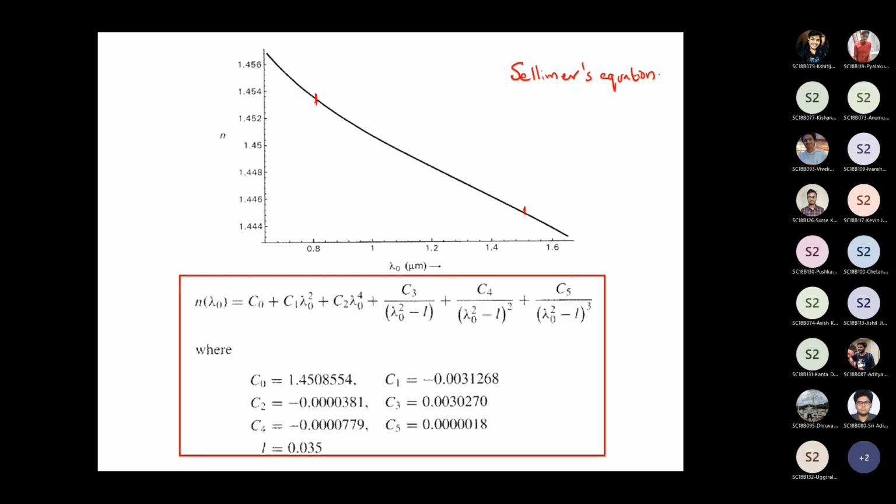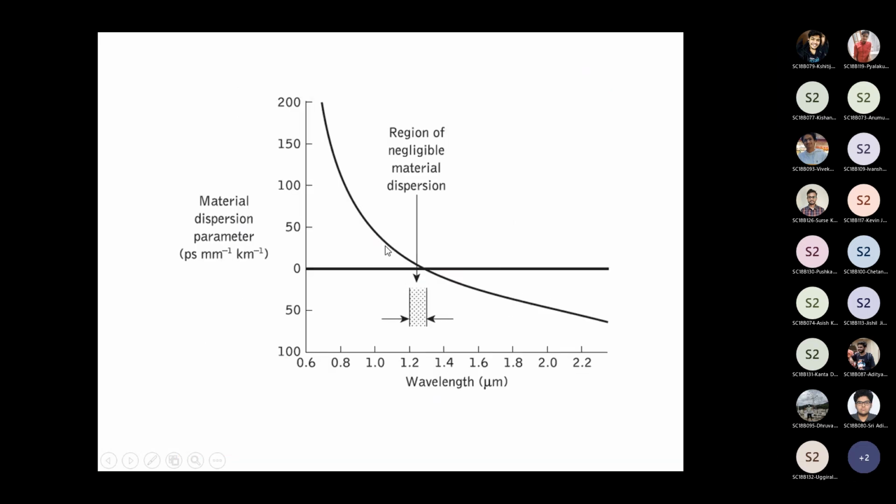Now this is the refractive index of optical fibers. For this optical fiber, if you calculate the material dispersion parameter, remember the material dispersion parameter is given by Dm, and what is the definition? How did we define that? The material dispersion parameter Dm is defined as delta tau divided by L into delta lambda naught, where delta tau is the time delay between the arrival of optical pulses, L is the length of the optical fiber, and delta lambda naught is the line width of the optical source.